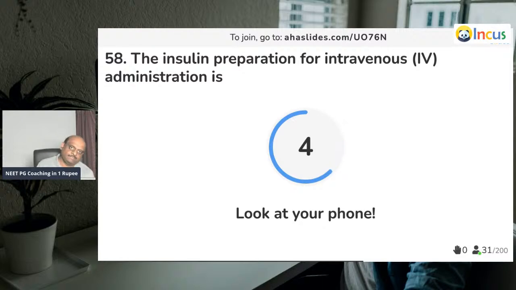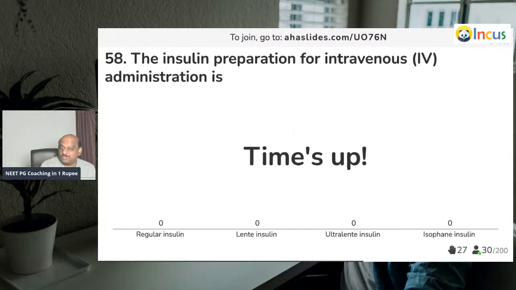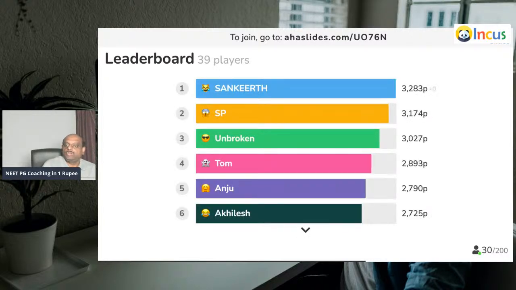Question number 58. Insulin preparation which is used for intravenous administration. If you get this question wrong, doctor, I will correct you. You should not do wrong. It is such a simple question. Oh, only 9 of you are right. Regular insulin, doctor. In diabetic ketoacidosis, which IV insulin do we give? Regular insulin. Insulins, oral hypoglycemic agents: today only, go back to the Incus app, video library in pharmacology, and do a hot revision of insulin. Good, doctor.